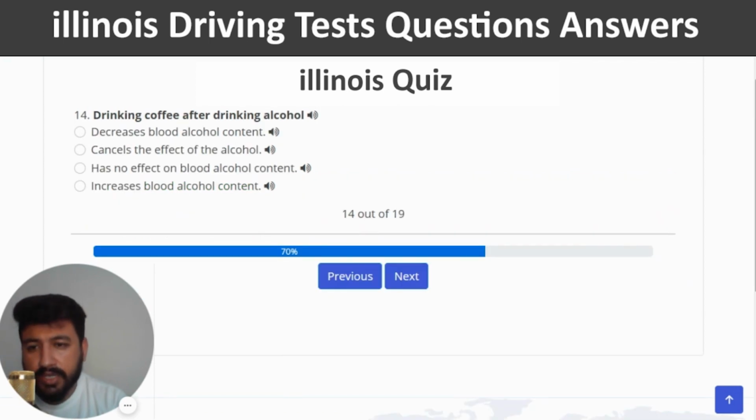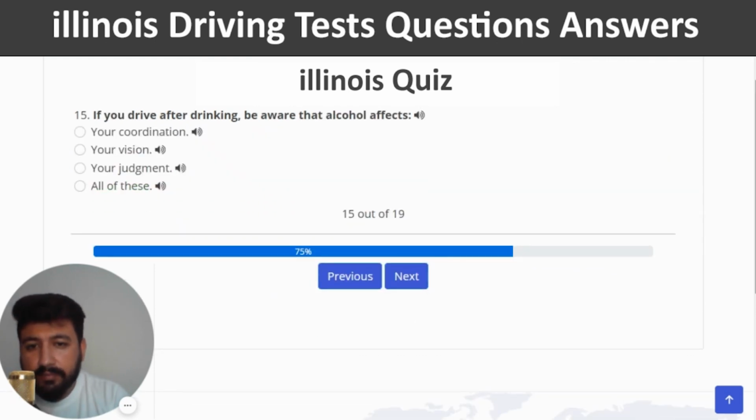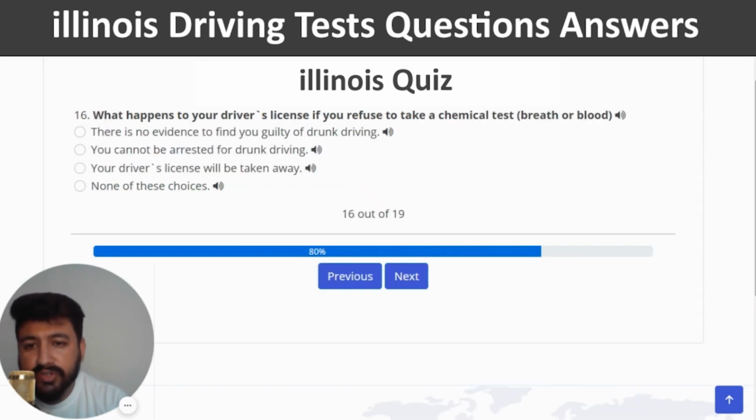The 14th question is, drinking coffee after drinking alcohol. The right answer of this question is, has no effect on blood alcohol content. So I'm going to select the third option. Next. If you drive after drinking, be aware that alcohol affects. The right answer is all of these. Next. What happens to your driver's license if you refuse to take a chemical test, breath or blood?